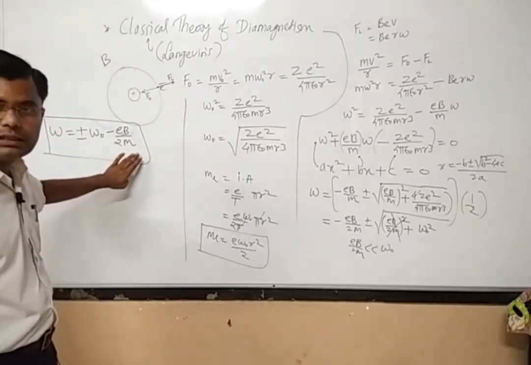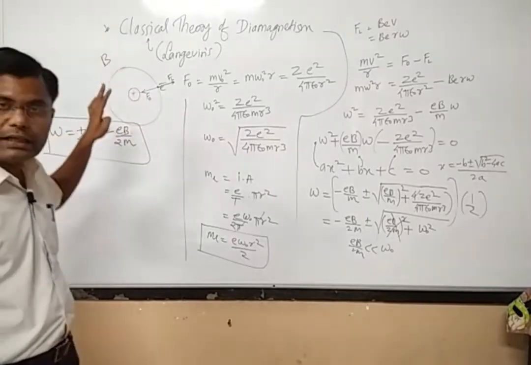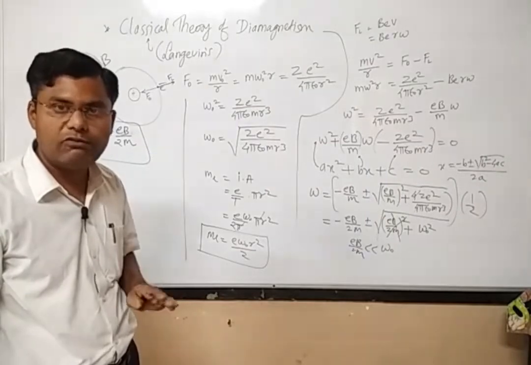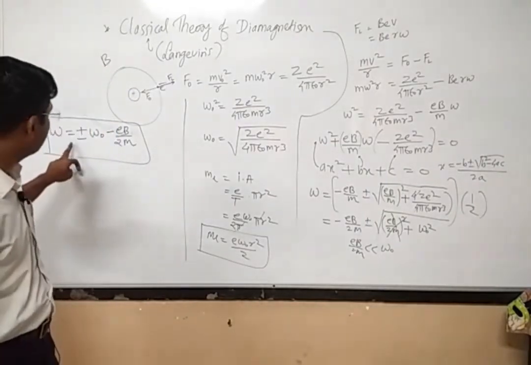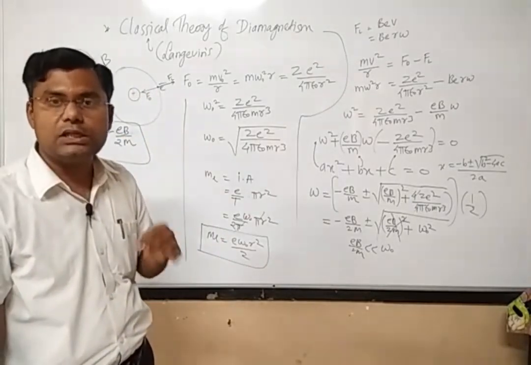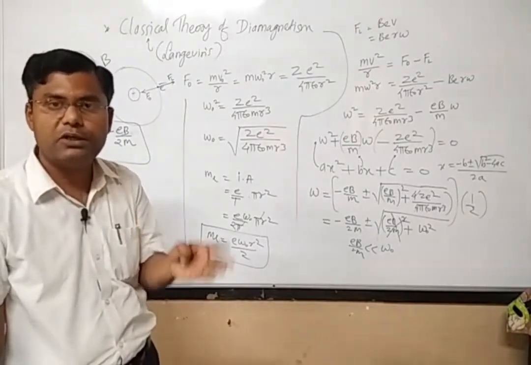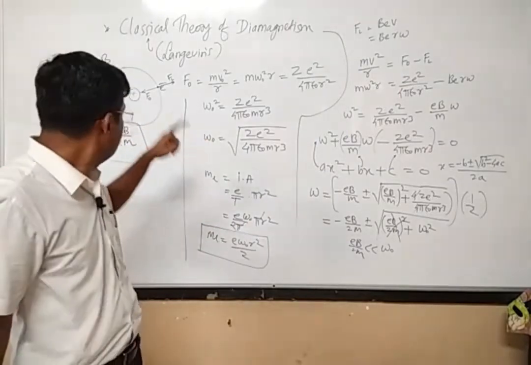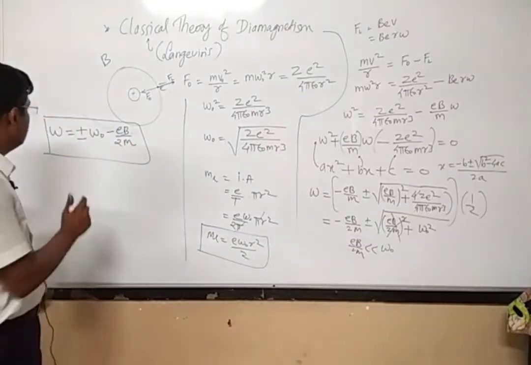So it is proved here that when the atom is placed in the external magnetic field, the electron's motion is modified, its angular velocity gets modified, and because of the modification of angular velocity it will introduce some change in the current, which will further introduce a change in the magnetic moment of that particular electron. Earlier it was not having any magnetic moment, but now because of this it will have some magnetic moment.